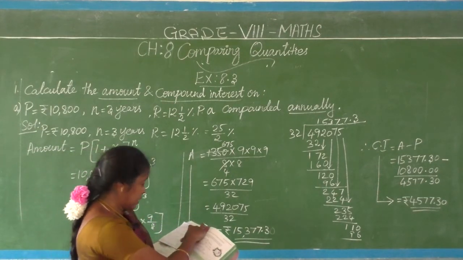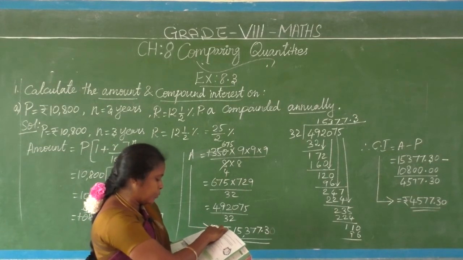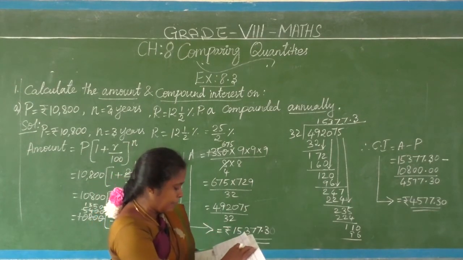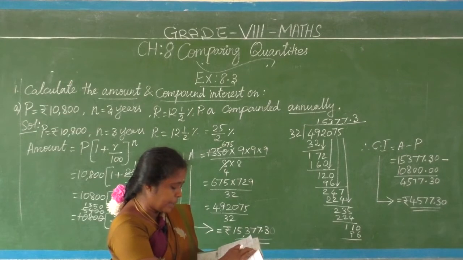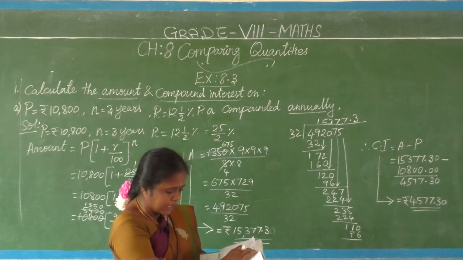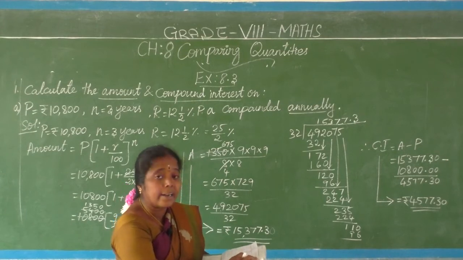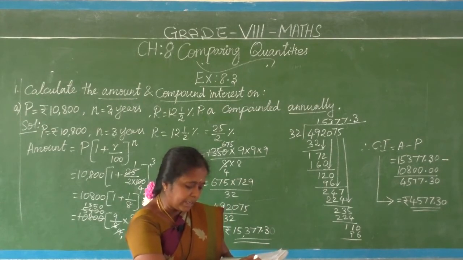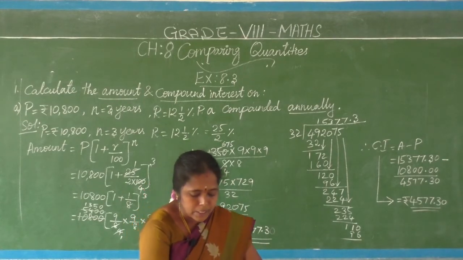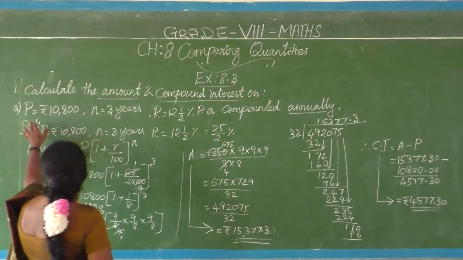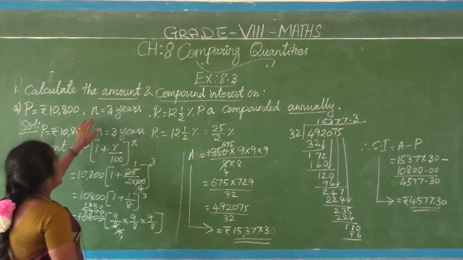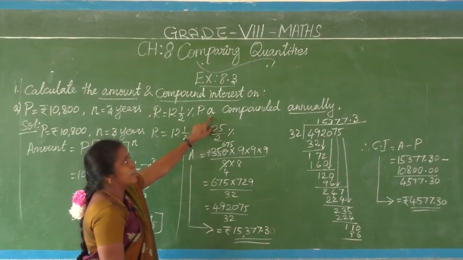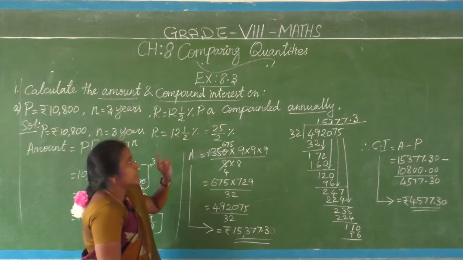Rupees 10,800 for 3 years at 12.5% per annum compounded annually. What is given? Rupees 10,800 for 3 years at 12.5% per annum compounded annually. For this given matter we have to find the amount and compound interest. Okay, see the first question. So principal 10,800 rupees, n is 3 years, rate of interest 12.5% per annum, that is compounded annually, yearly once only they are going to fix.